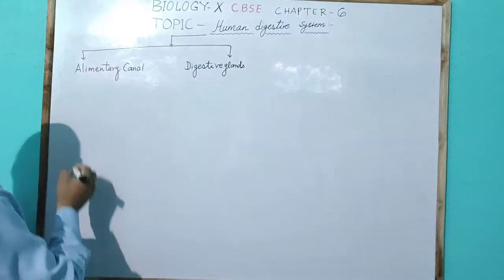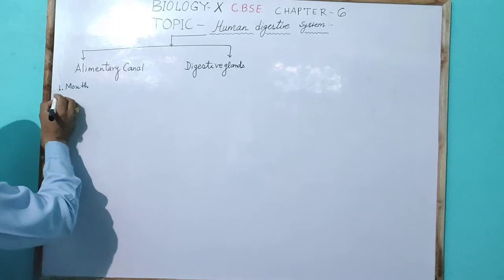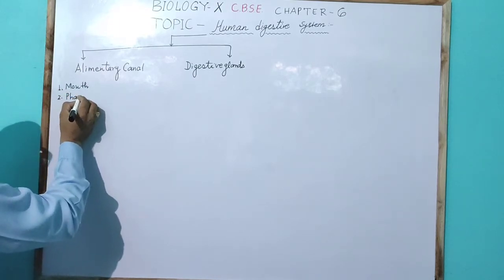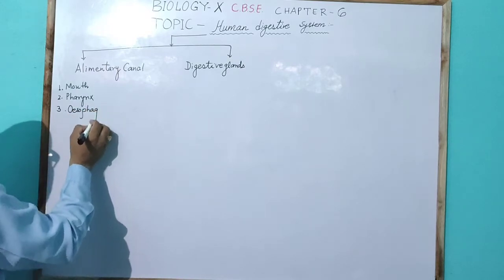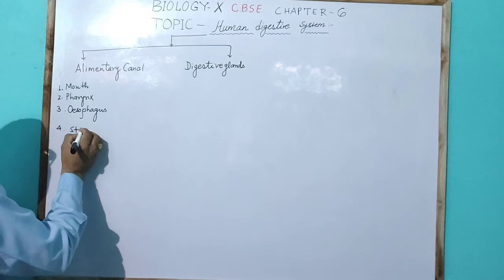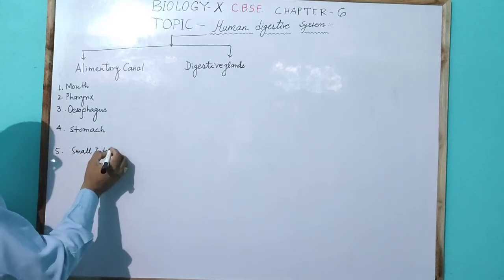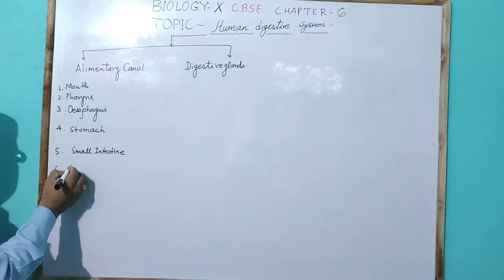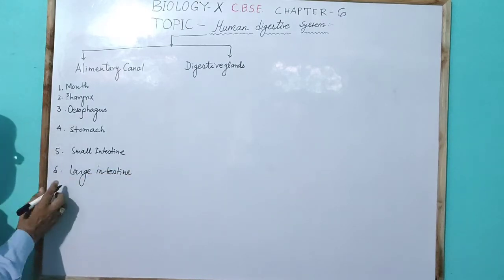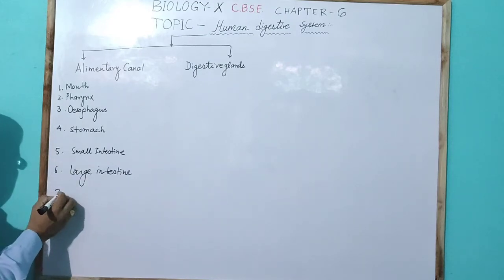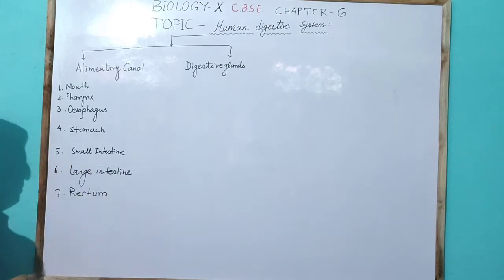The alimentary canal extends from the mouth as the first part, the second part is the pharynx, the third part is the esophagus, the fourth part is the stomach, the fifth part is the small intestine, the sixth part is the large intestine, and the seventh part is the rectum, which is a part of the large intestine.